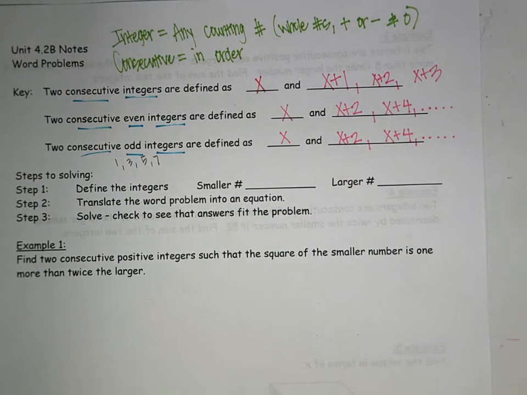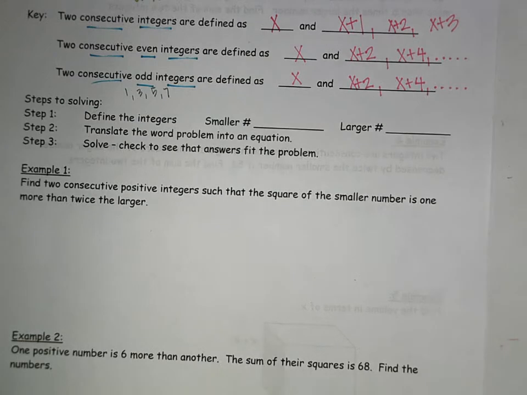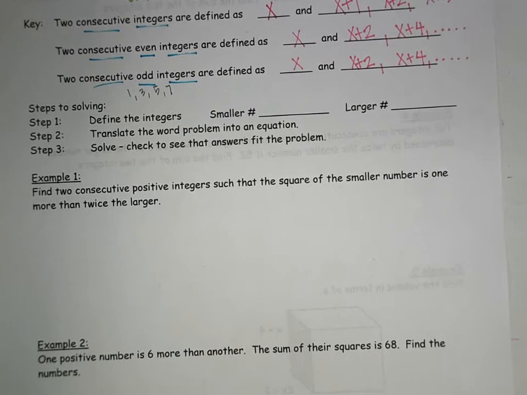So be really careful. Do not confuse the term even with positive. Even and positive get really confusing. Also, do not confuse the term odd with negative. I know that sounds silly, but you will see where these get a little bit confusing and people mix them up. So, your steps to solving. You always follow these exact same steps.